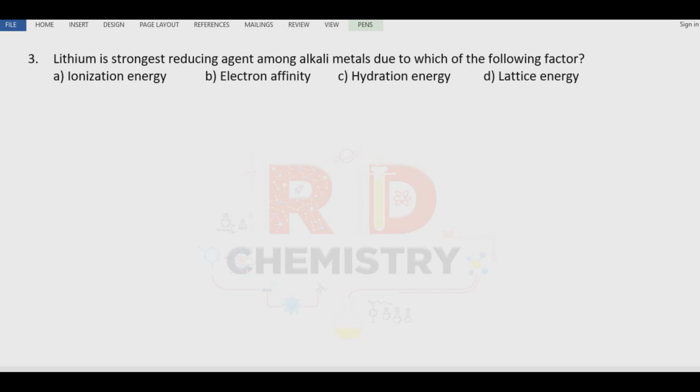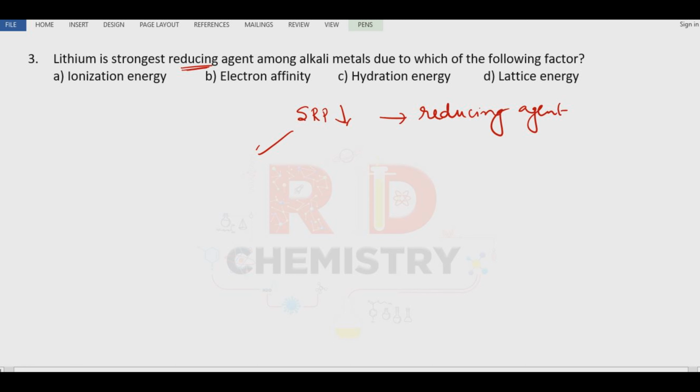Question number 3. Lithium is the strongest reducing agent among alkali metals due to which of the following factors? Now, this reducing nature is decided by the SRP values. Lower SRP values mean very good reducing agents, and higher SRP values mean very good oxidizing agents.